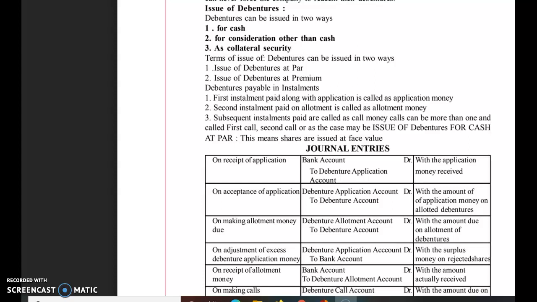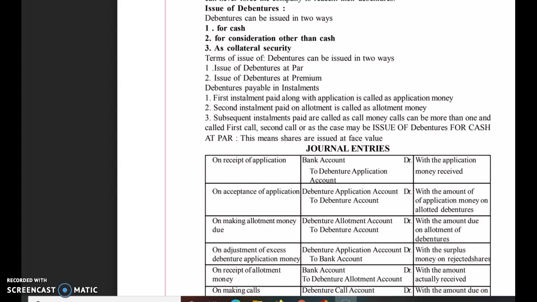When the debentures are issued for cash, they can be issued in three important ways. They can be issued at par, at premium, and also at discount. Please understand the difference here. Shares cannot be issued at discount as per the amended provisions of the Companies Act, but debentures can also be issued at discount. So first of all, we understand what journal entries are to be recorded when the debentures are issued at par.